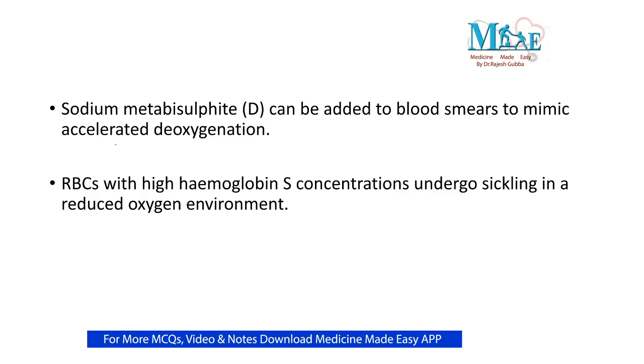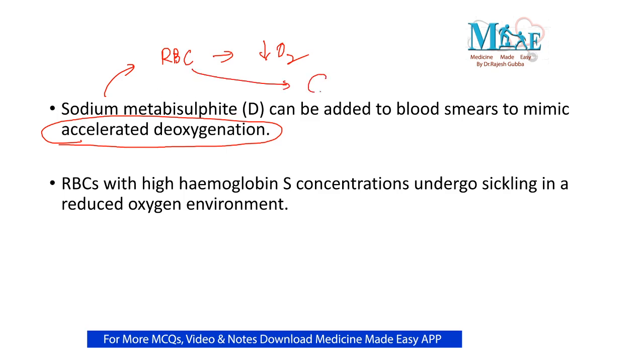It will mimic accelerated deoxygenation. So it will make the RBC have an environment of being exposed to less oxygen, and thereby we will see if there is any development of sickling of this biconcave RBC to sickle shaped. So that is your sodium metabisulfite test.